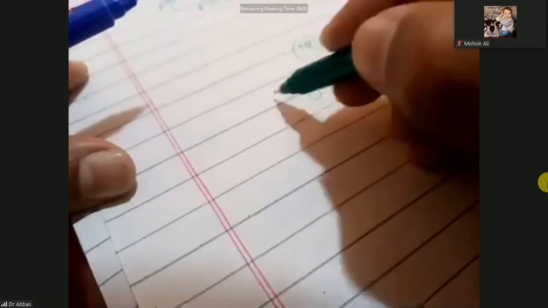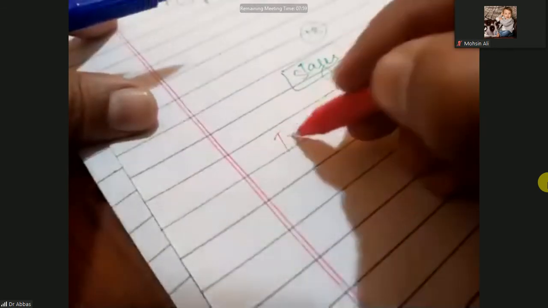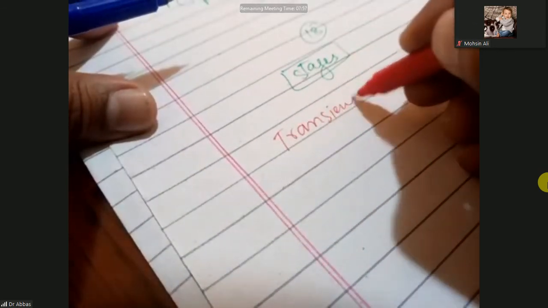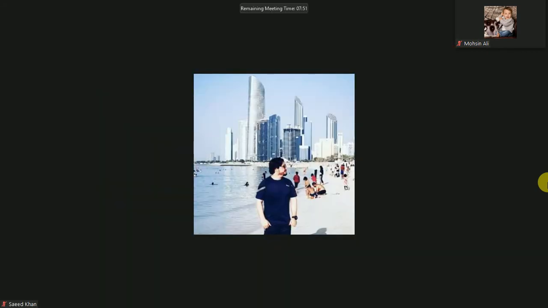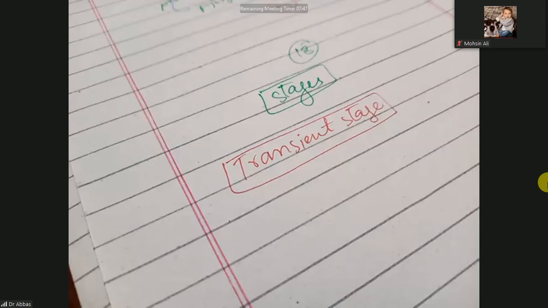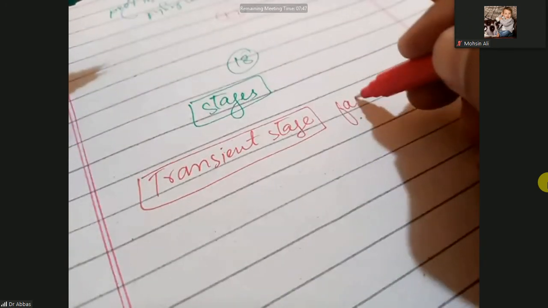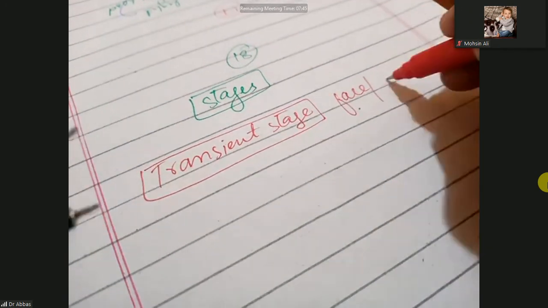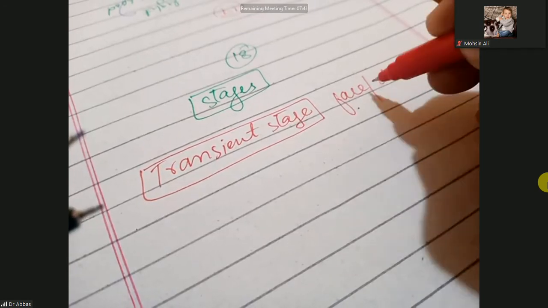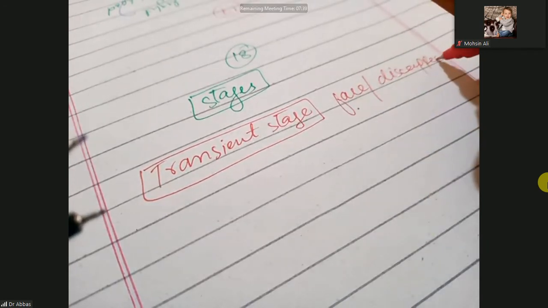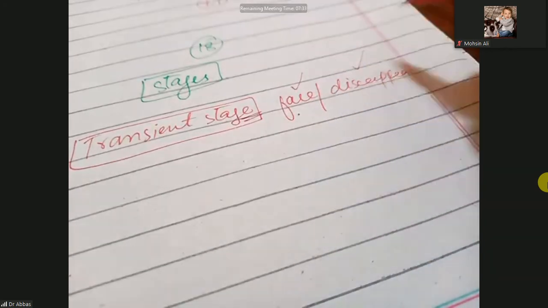So here are the stages of rosacea. The first one is the transient stage. Transient stage means that flushing will occur on the face and then disappear automatically.